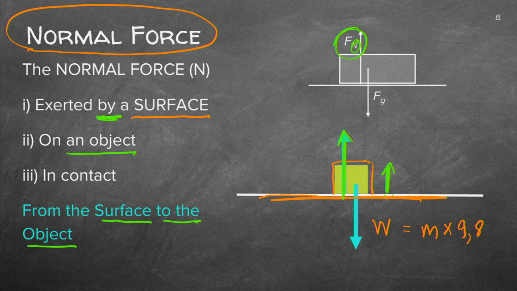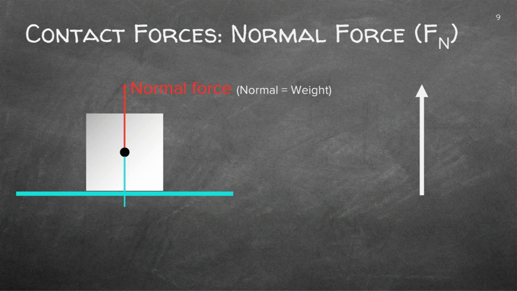Make sure that you know the direction, because you will be asked to draw diagrams. And then, as I said, it has to be in contact. Let's see how we draw these. So we've got the normal force. Make sure that you know that we indicate it with that little N. This block is lying on the table. Let's quickly see. Do you remember what this blue force will be? This blue one will be the weight.